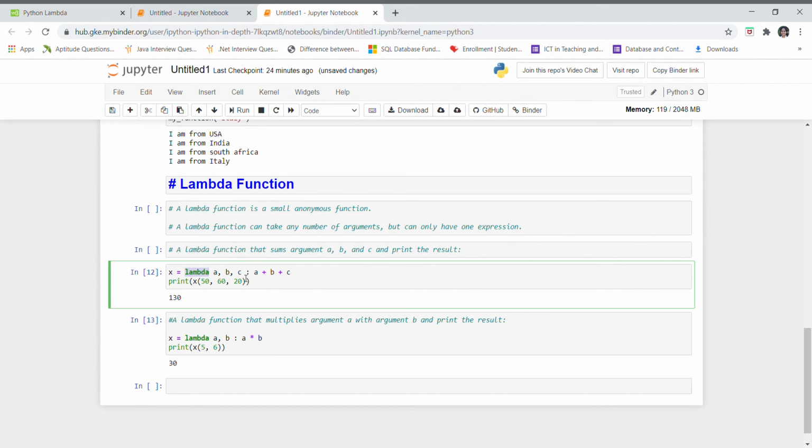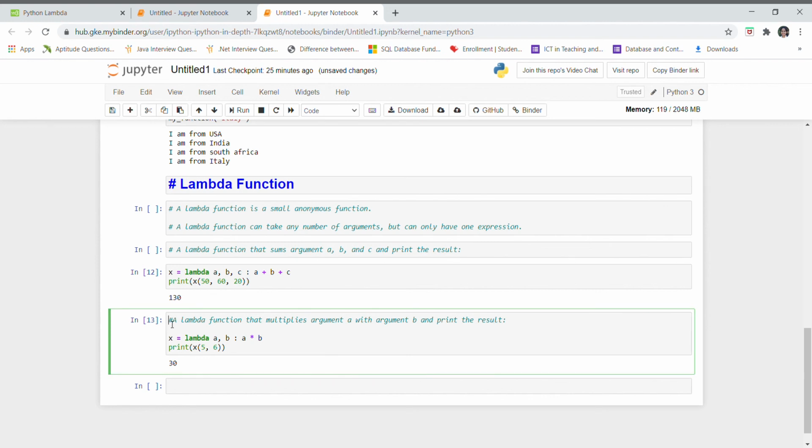a, b, c are the variables, and in this function we are going to add the three variables a, b and c, and the values of a, b, c are given when we call this function. So print x(50, 60, 20). The addition of 50, 60 and 20 will be 130. In this way we can use a lambda function. These are very easy to use.